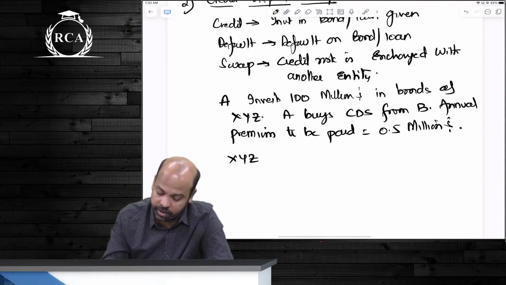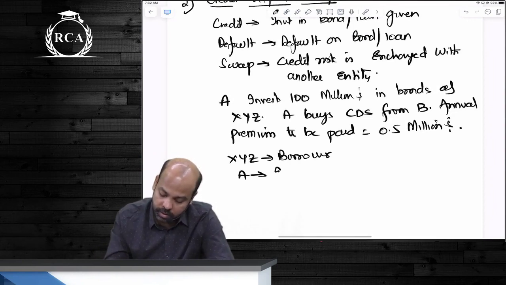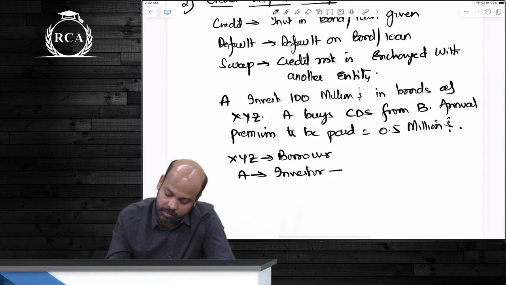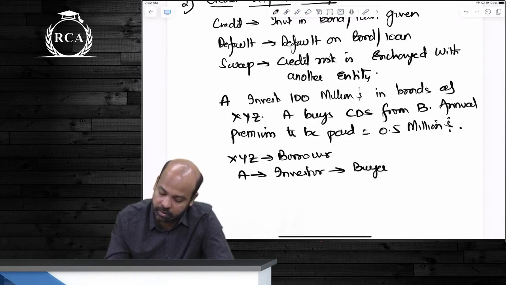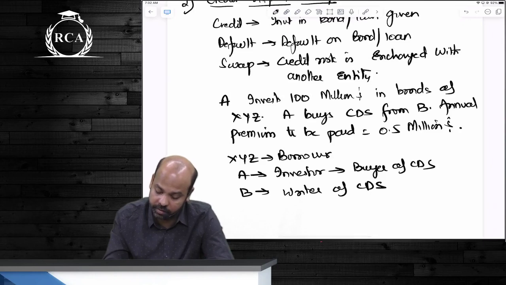So here XYZ is the borrower, beta. A is what? The investor. He is the buyer of the CDS. B is whom, beta? Writer of the CDS.